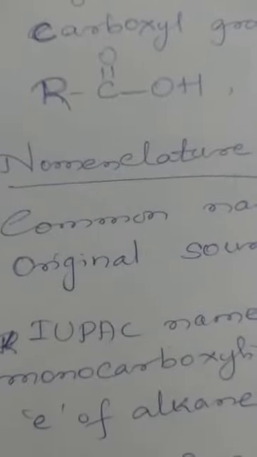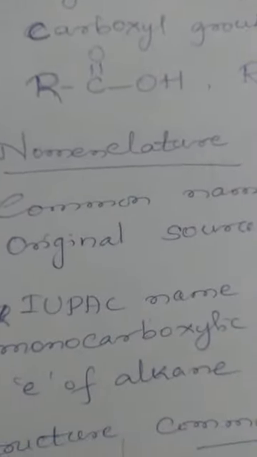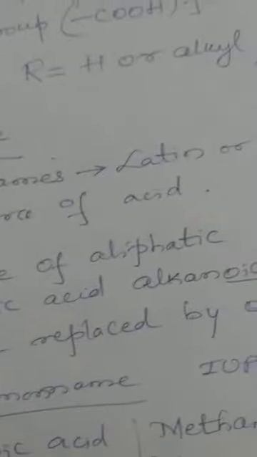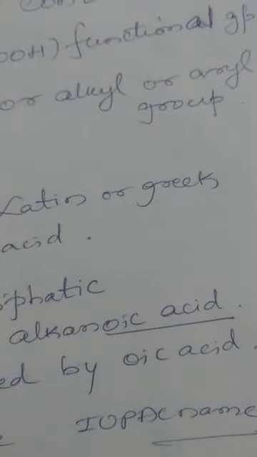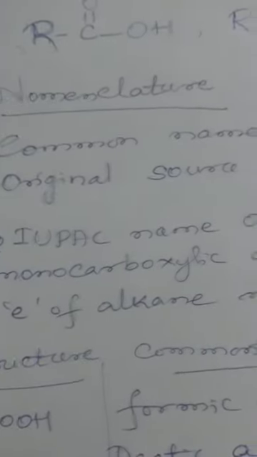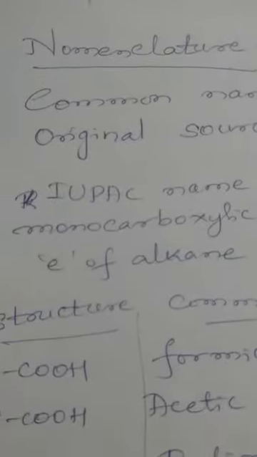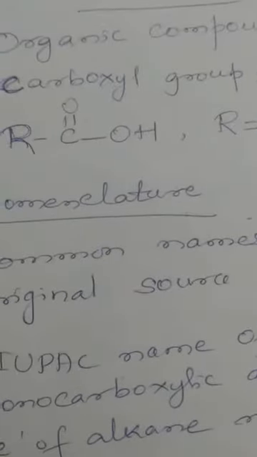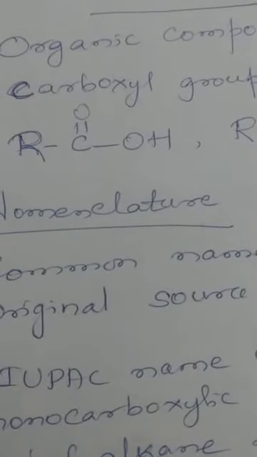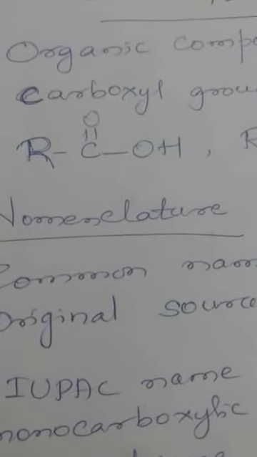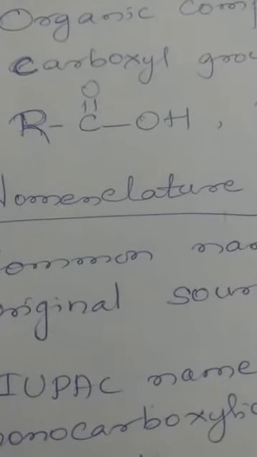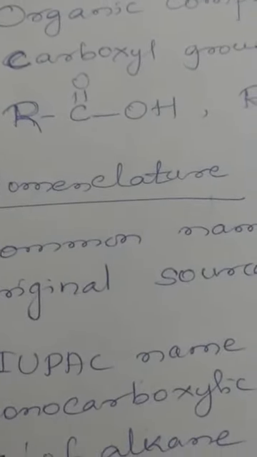As you all know students, there are two systems of naming, the common system and the IUPAC system. The common names of the carboxylic acids are usually derived from Latin or Greek words, which indicate the original source of the acid. For example, the first member HCOOH, where in the general formula RCOOH you replace R by H, is called formic acid in the common system because it was obtained from red ants. In Latin, formicus means ants.